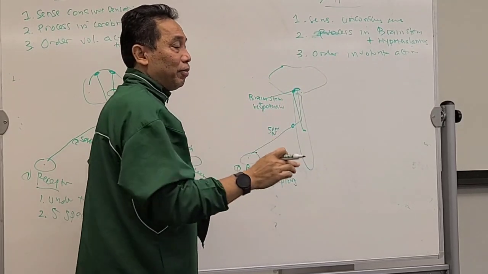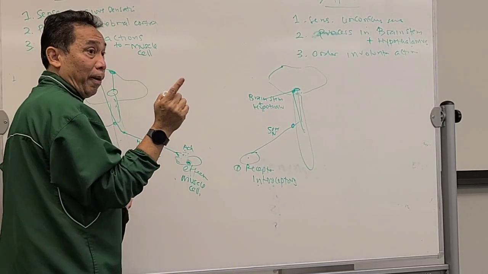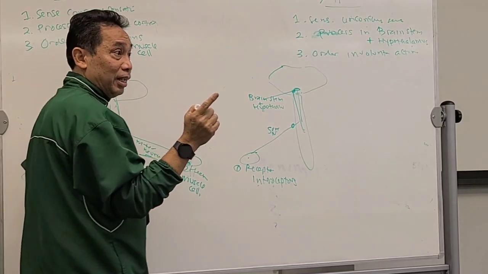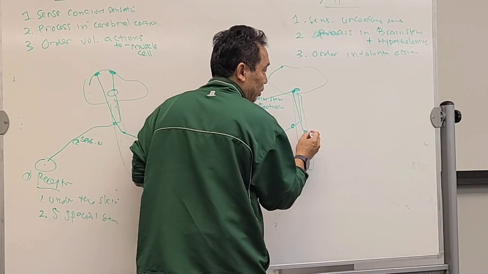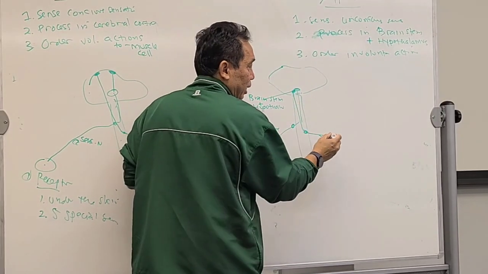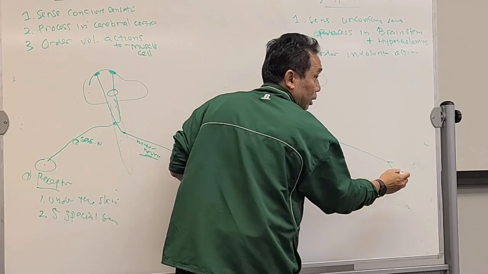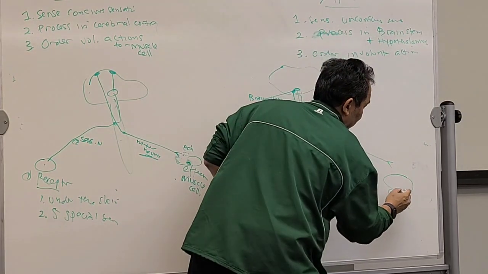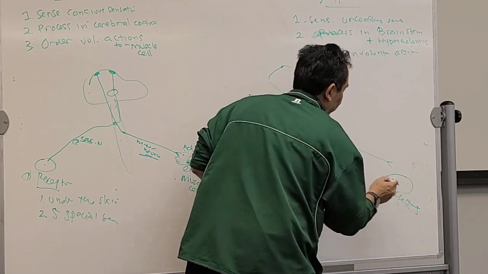Now, this is the difference over here. Remember this one. Only one motor neuron for the somatic. Autonomic has 2 motor neurons. This first motor neuron over here. Get it? And then there is a second motor neuron over here. And then effector. Okay?